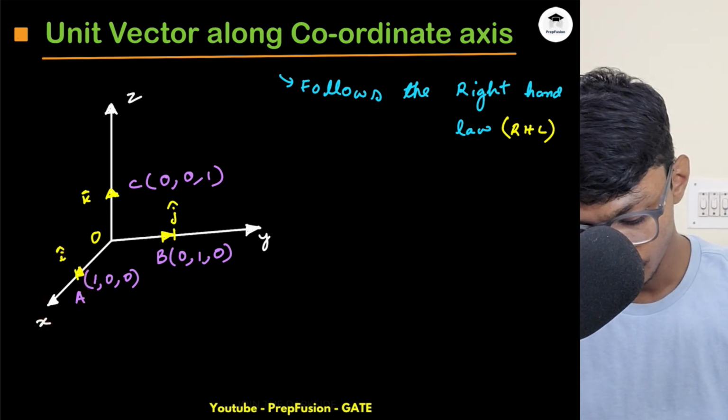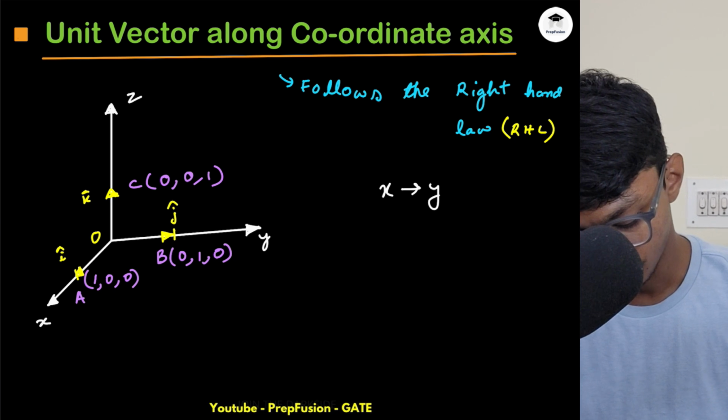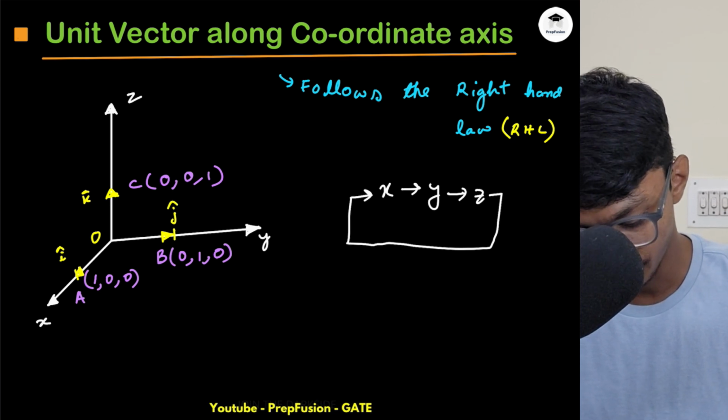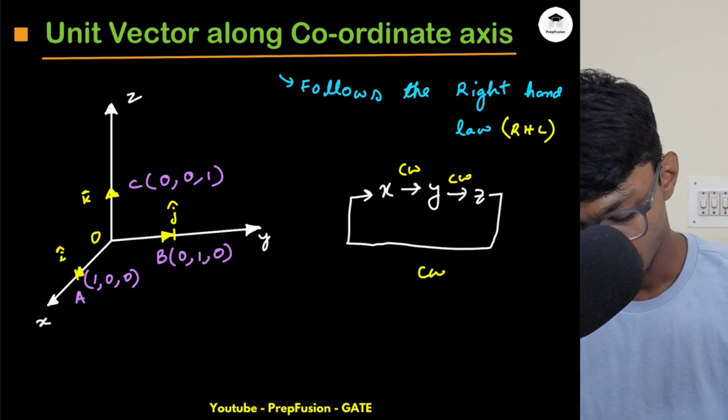So basically we go in the clockwise direction. First I will get x, then I will get y, and then I will get z. If I move in the clockwise direction and then again I'm following the same loop again, I will get back the same thing.